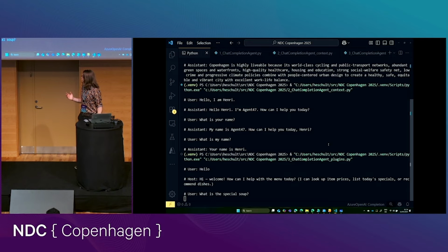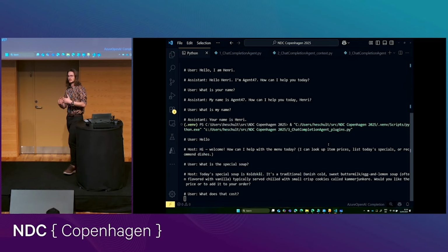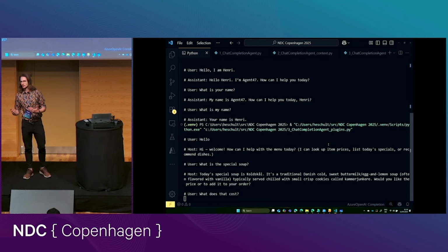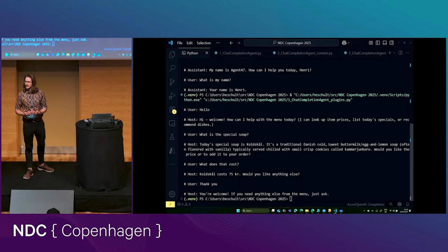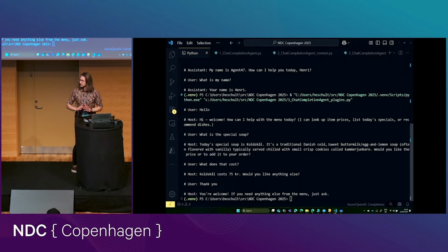We ask, what is the special soup? Remember, the special soup is koldskål. And if we ask just a large language model, the chance of it guessing koldskål would be very, very low, right? So obviously, in order to respond correctly here, it needs to be able to call our function and get the information from there. And we can see it says today's special soup is in fact koldskål, traditional Danish cold sweet buttermilk, egg, and lemon soup. So in this case here, GPT-5 also agrees with me that it is a soup, which is good to hear.